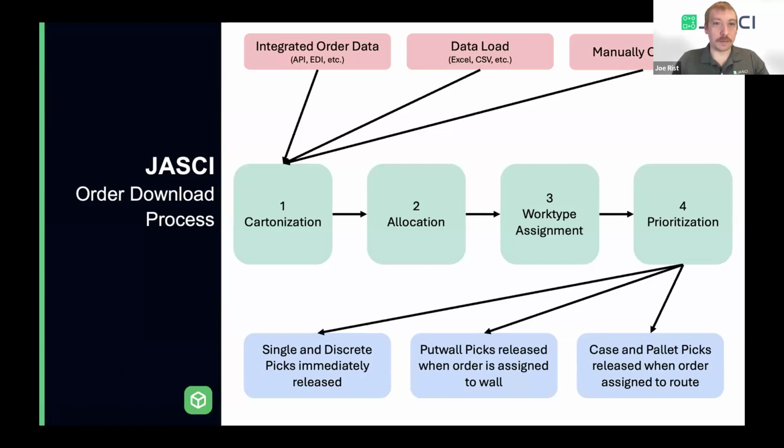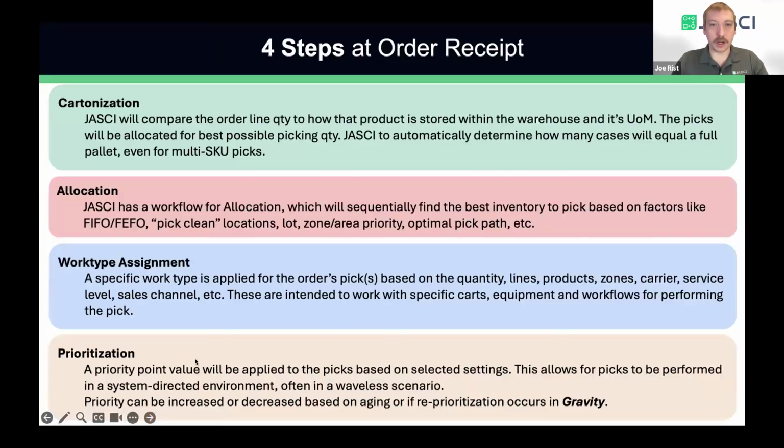We'll show an example of that today as we go to our viewpoint load and show how you would assign a route to a door, releasing all the orders associated with that route. There are obviously more work types, but this is a general path for the majority of them: immediately released, released once they're assigned to a wall, or released once they're assigned to a door or route. James, you can go ahead to the next slide.